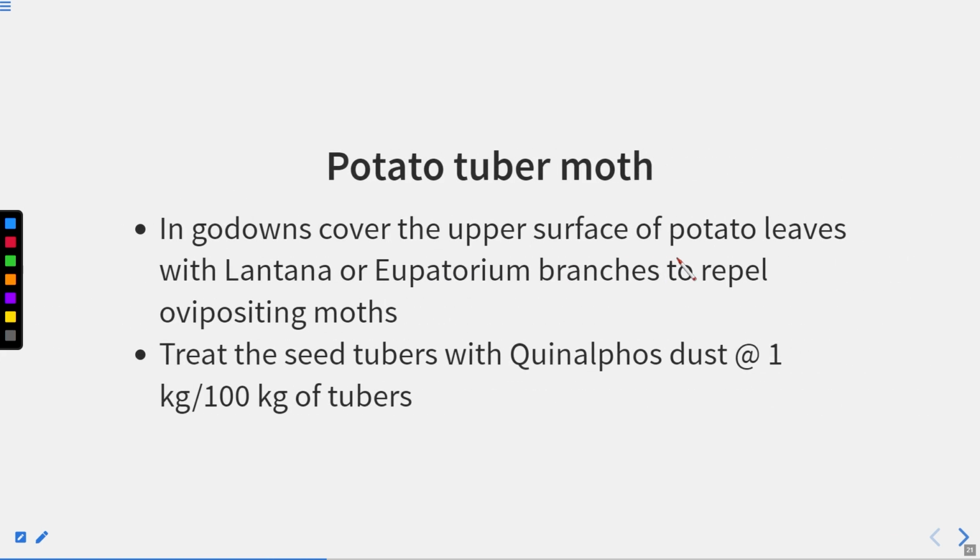In godowns, cover the upper surface of the potato with lantana or eupatorium branches to repel the oviposition of the moth. So these lantana and eupatorium branches are used to avoid the oviposition of the moths, right? So we can use these leaves also.